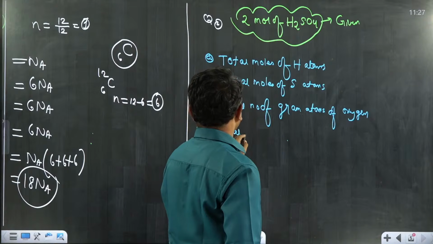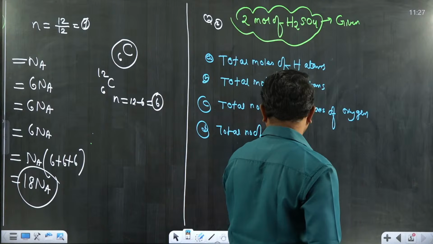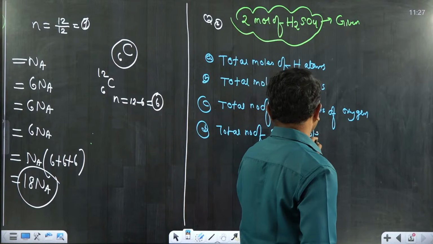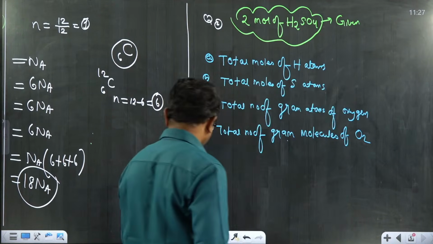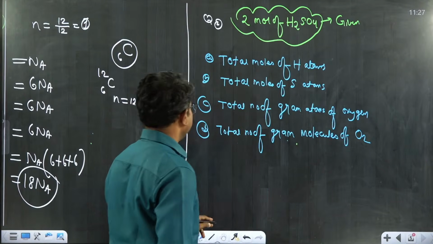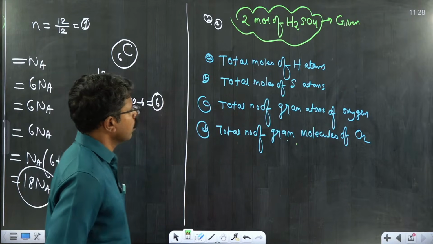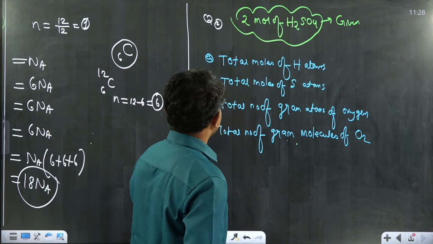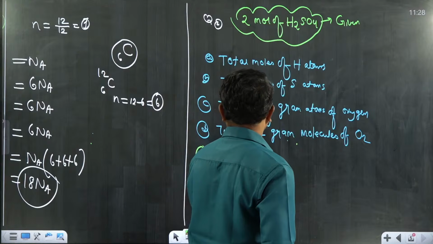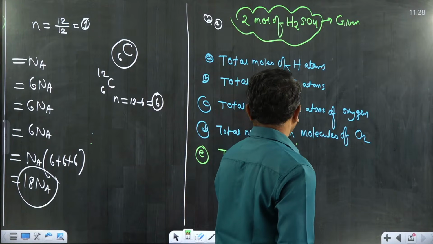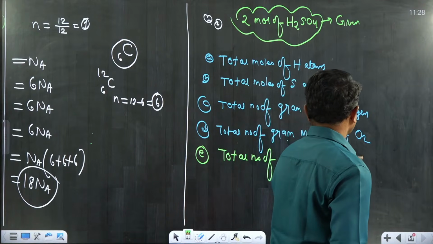Next point: total number of gram molecules of oxygen, O2, dioxygen. And the last one is total number of gram molecules of H2.